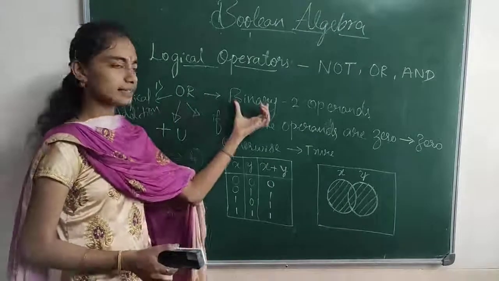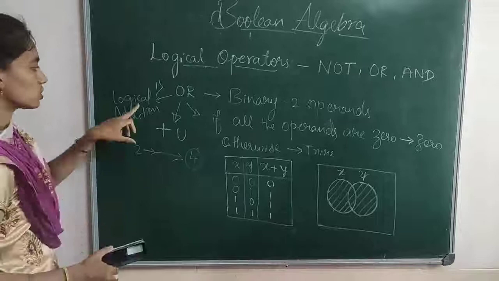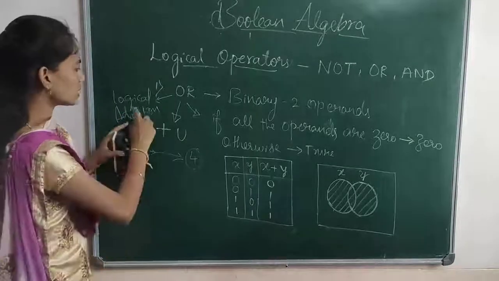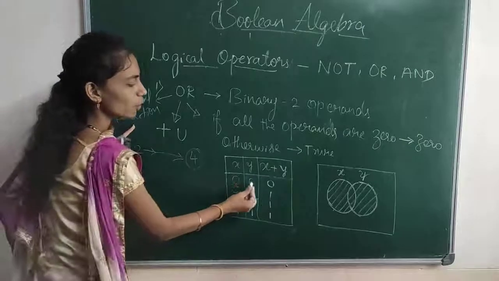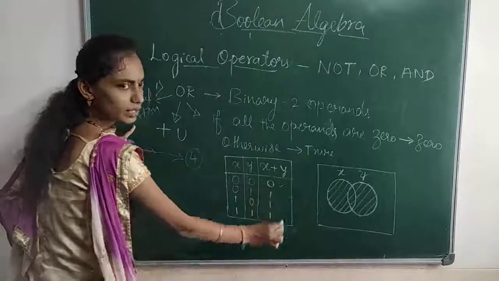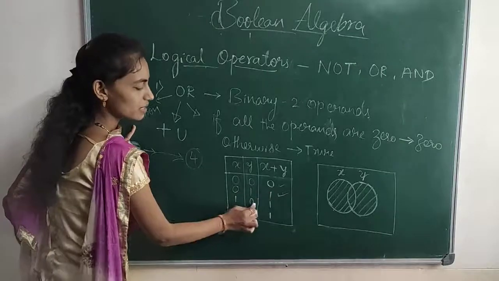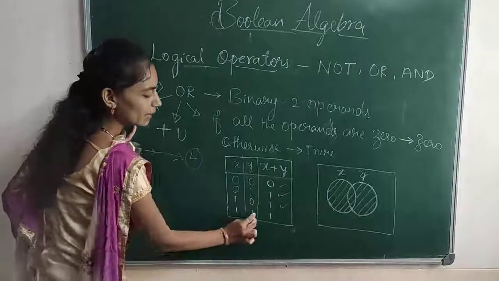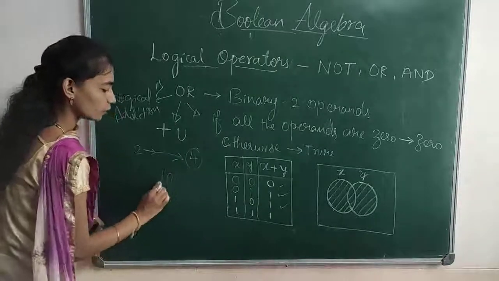The OR operator is a binary operator. It is also called logical addition. Why? 0 plus 0 is 0, 0 plus 1 is 1, 1 plus 0 is 1, 1 plus 1 is 2. How do we represent 2 in binary? 1 0, right?